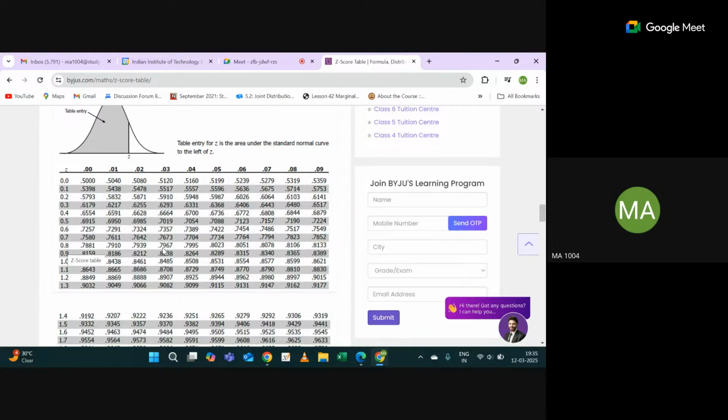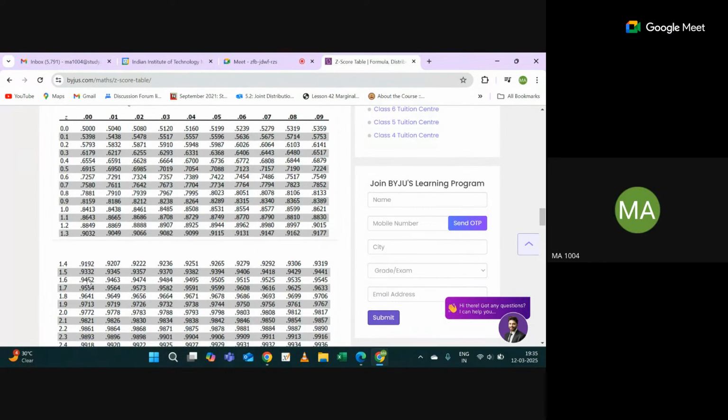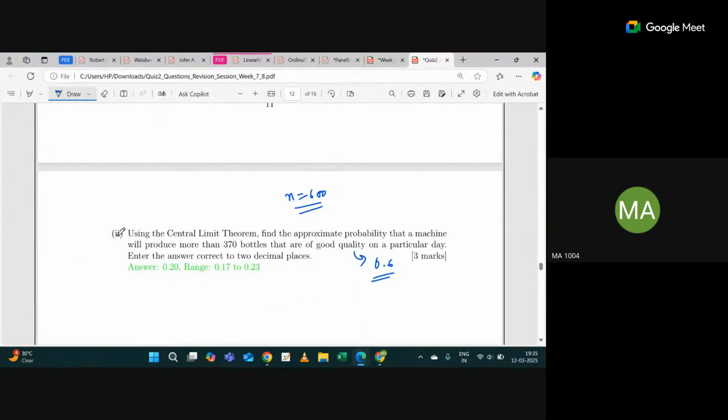Now can you calculate and tell me the answer? If you are getting FZ of 0.83, that means I'm asking the probability Z is less than or equal to 0.83, right?